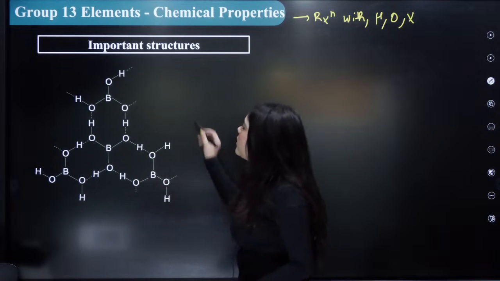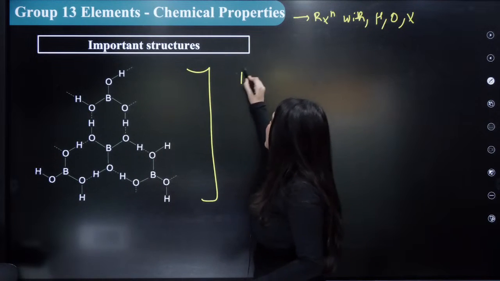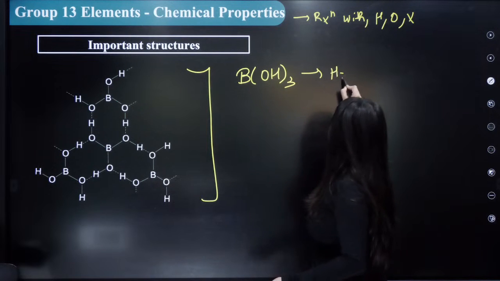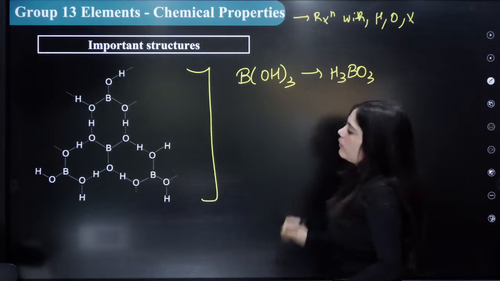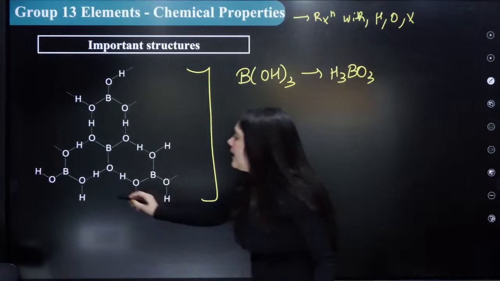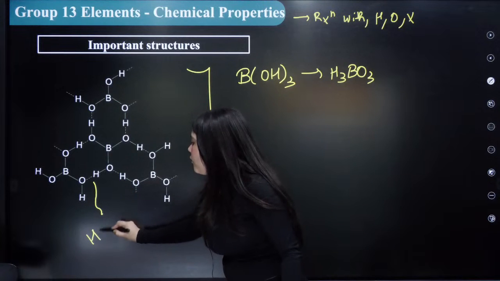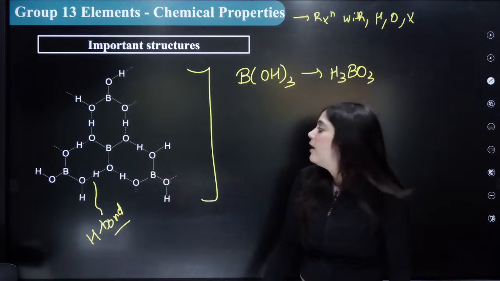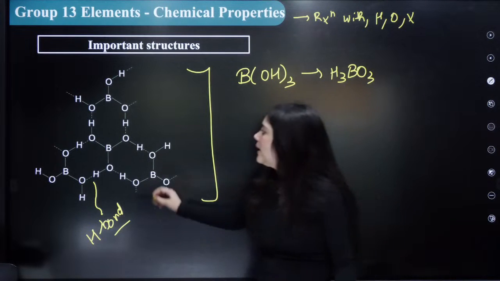The first important structure is of your boric acid. This is the H3BO3 compound. Boric acid has a structure like this, and in between there is the presence of H bonding. Can everybody see here? So what is the structure of boron here?